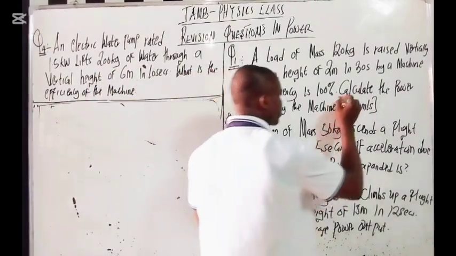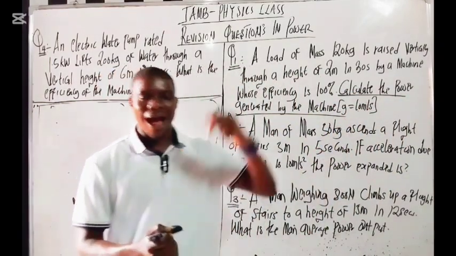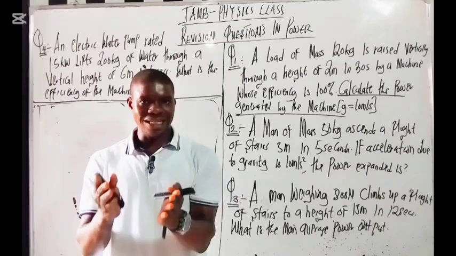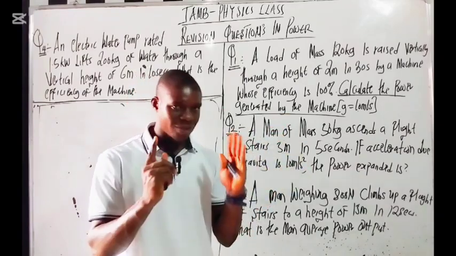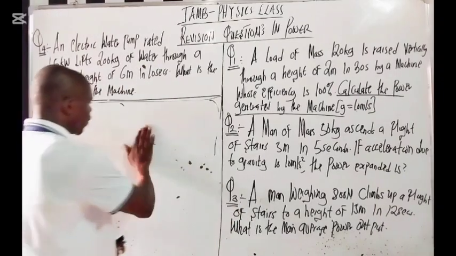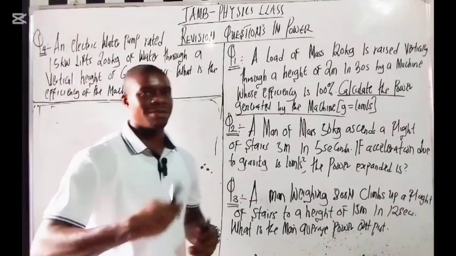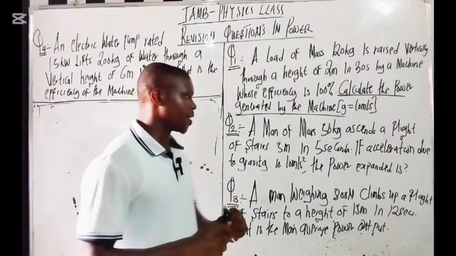Please look at something: work generated by the machine. What does it mean? Work output. Work generated by the machine is the work output. Do you understand? Because I asked you work generated by the machine. So my efficiency, I will explain so many things for you from this place, so please pay close attention here.